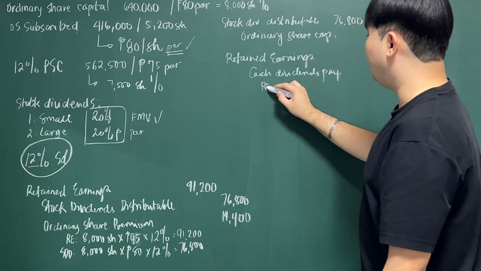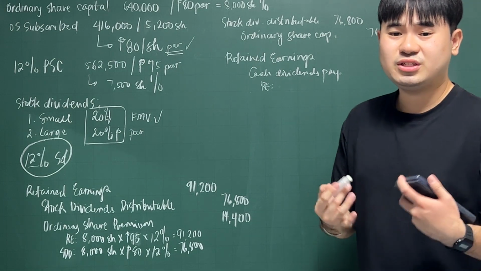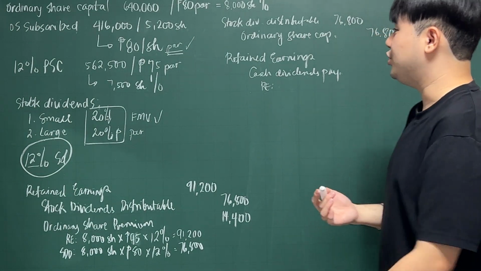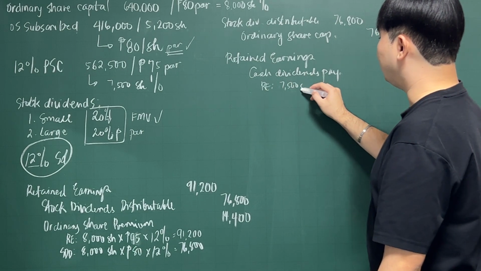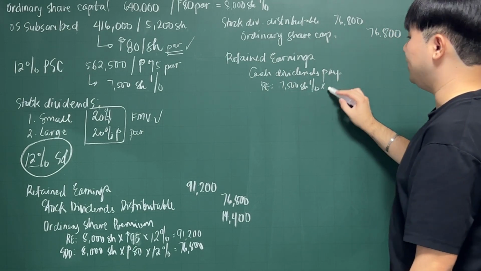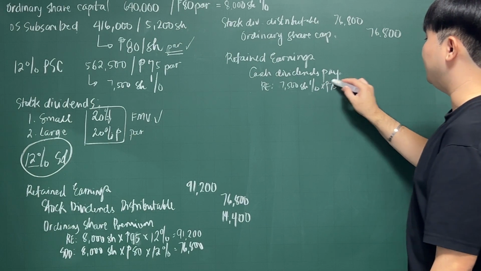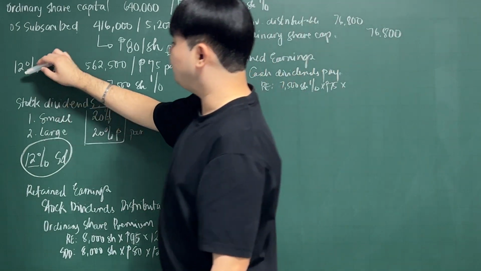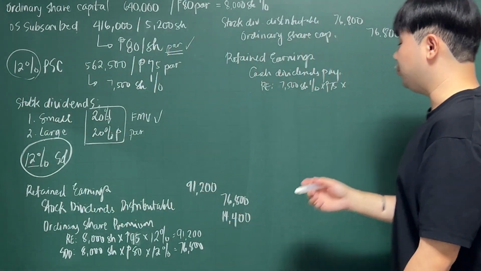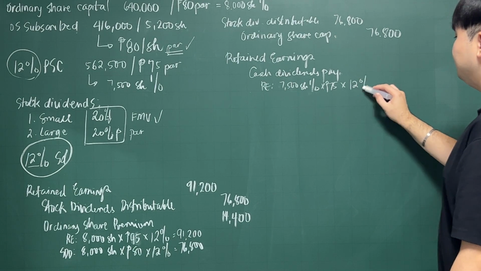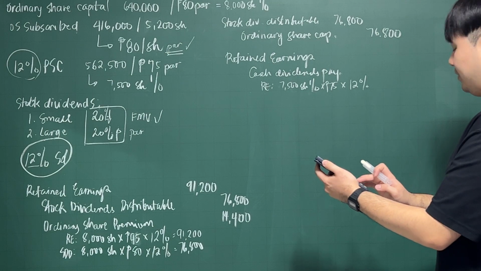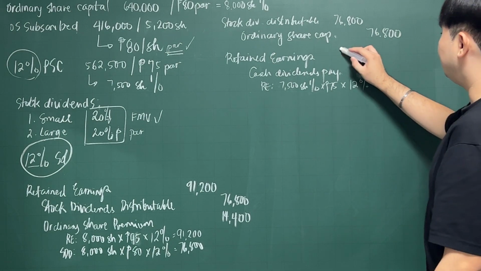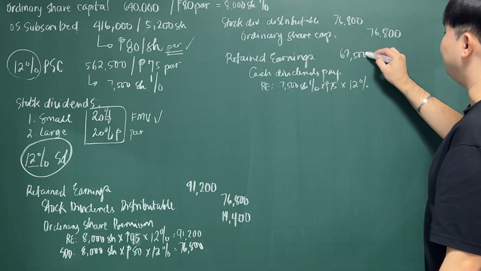A debit to your RE would be basically just your current dividends for your preference shares. So your preference shares is actually 7,500 shares issued and outstanding multiplied by 75 pesos par value times the dividend rate for your preference shares, which is also 12%. So 7,500 times 75 times 0.12 is 67,500.